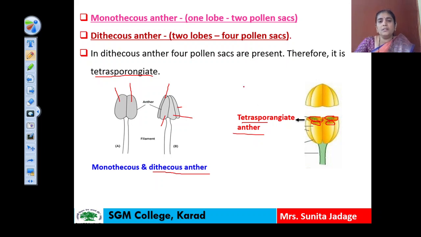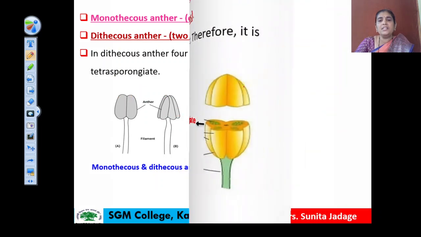So in this way, in this first lecture we have seen the asexual type of reproduction which is taking place in the lower organisms, and the vegetative propagation which is taking place in the angiospermic plants, natural methods and artificial methods. And we have started the sexual reproduction in the angiospermic plants, and from that some introductory points related to the androecium we have completed in this lecture.